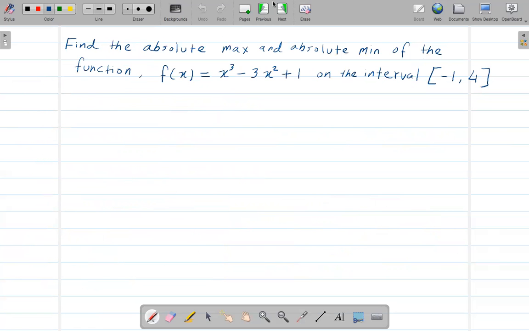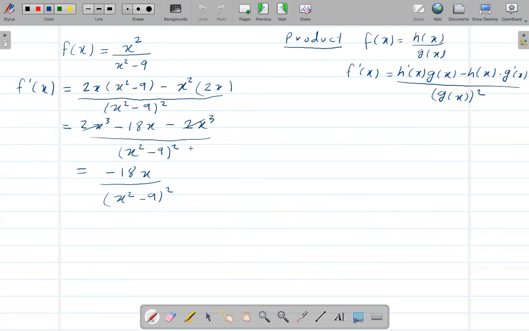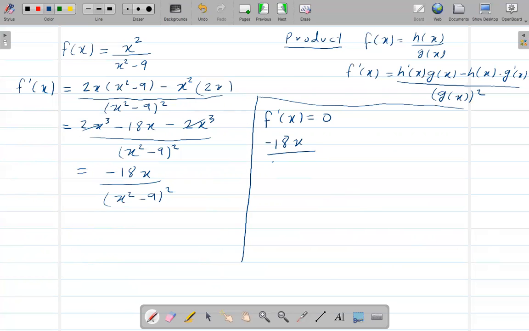So the first condition we can use here is, let's say f prime of x is equal to 0, and f prime of x is this one, negative 18x over x square minus 9 square is equal to 0, right?